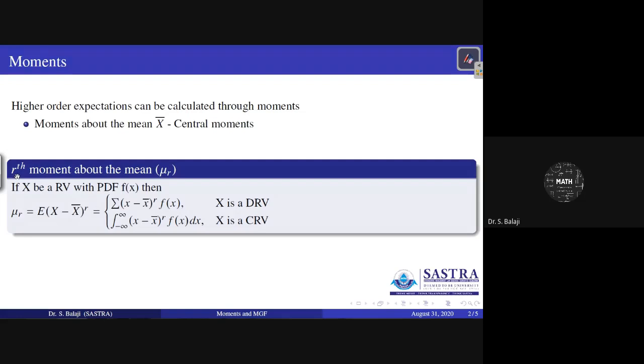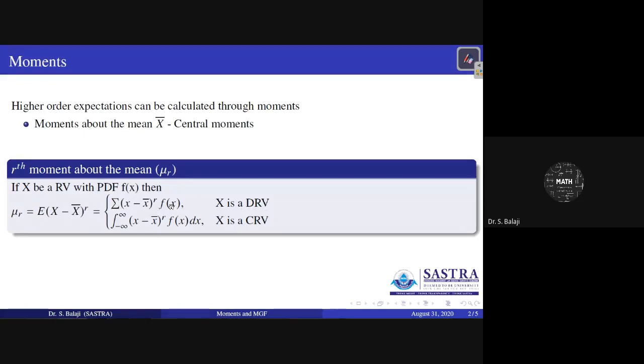Generally, the general moment is the rth moment about the mean, which is denoted by mu r and is given by the definition: mu r equal to, because you are going to calculate about the mean, expectation of (x minus x bar) whole power r. Mu r is defined as the expectation of (x minus x bar) whole power r, because it is the expectation of a function, therefore function into PDF.